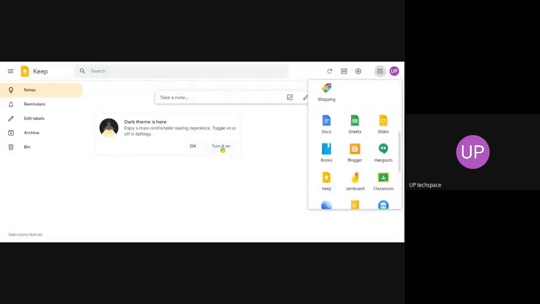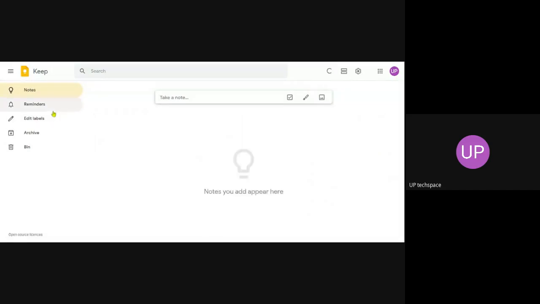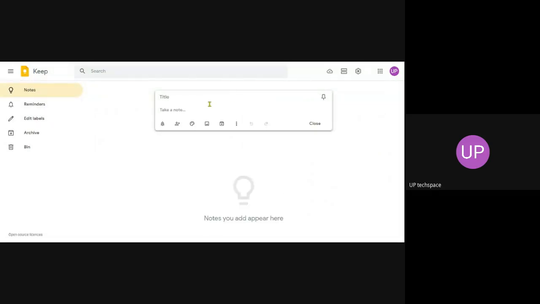Okay, then this is Google Keep. This is the simplest kind of thing. It works like a sticky note. So you can add notes and reminders, and you can archive reminders. This is very powerful because you can set a reminder, for example, do the assignment.